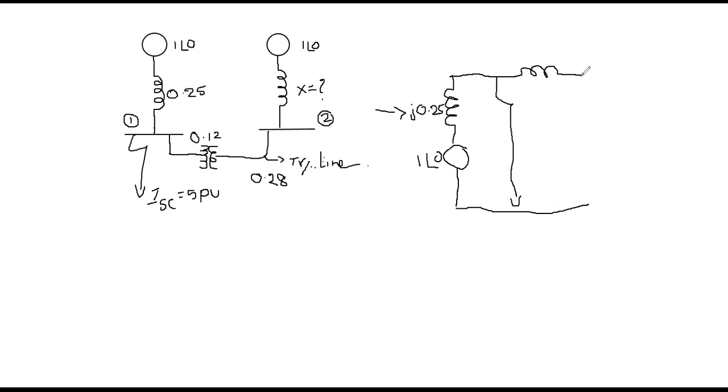Now you see here, you will have the transmission line reactance. Similarly, the second source reactance. So this is the fault current IF.